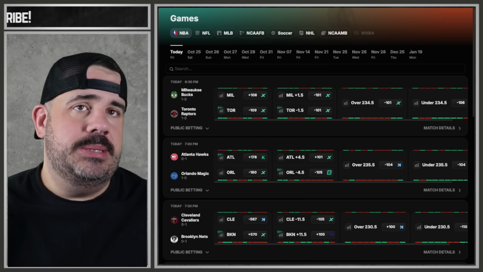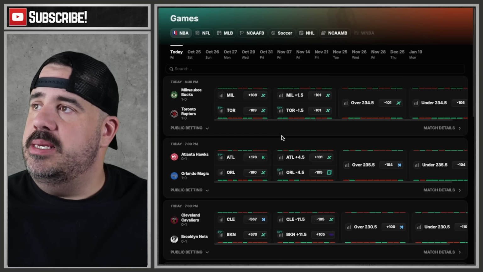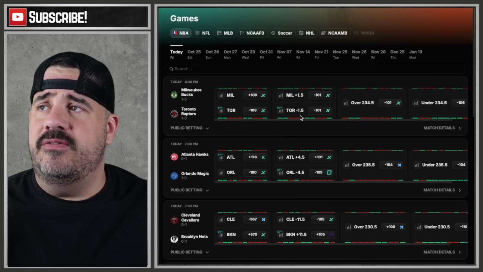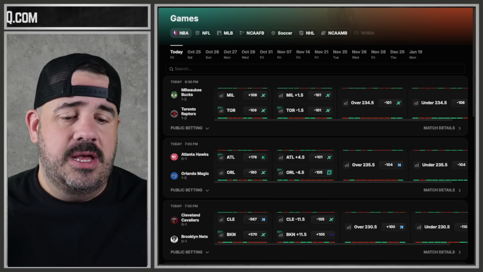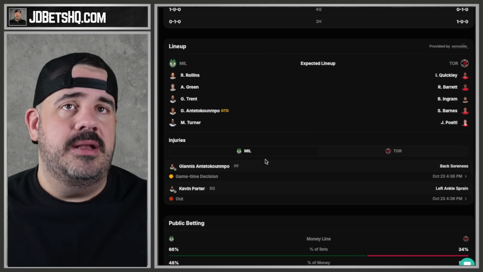First game on the slate is going to be Milwaukee and Toronto. So I want to pull up the matchup and everything. Currently, we see Toronto is a 1.5 point favorite at home with a 234.5 total. We come over here to our matchups and we can come on down here to our lineup so we can see who's going to be playing.